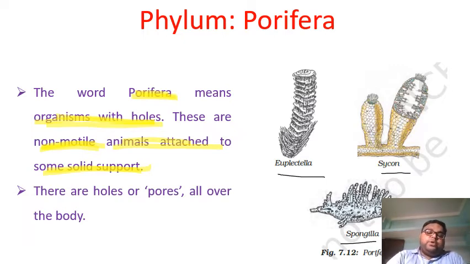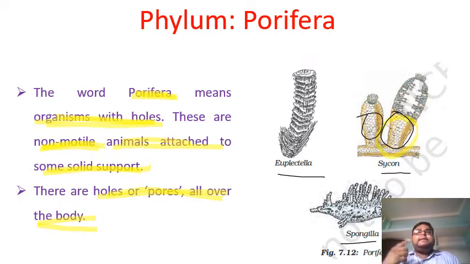When you observe these animals, what do you find? You will find holes all across their body, right? So these holes or pores are present all over their body. This is the characteristic of the phylum Porifera, right? So what have we learned in Porifera? First, the word Porifera itself means organisms with holes. These are non-motile animals attached to some solid support. The body has holes.